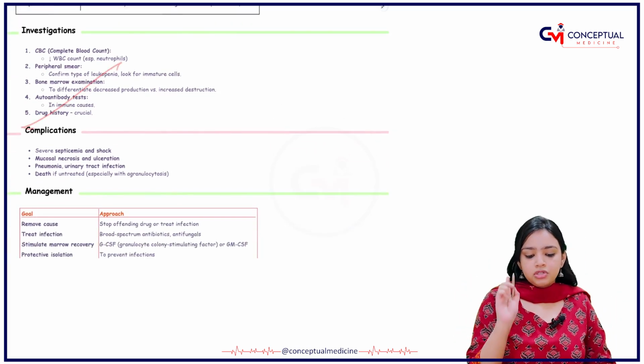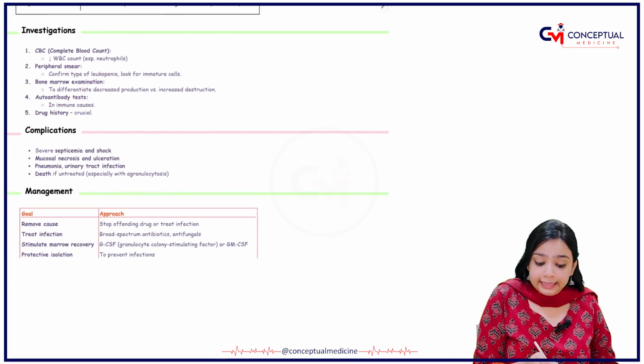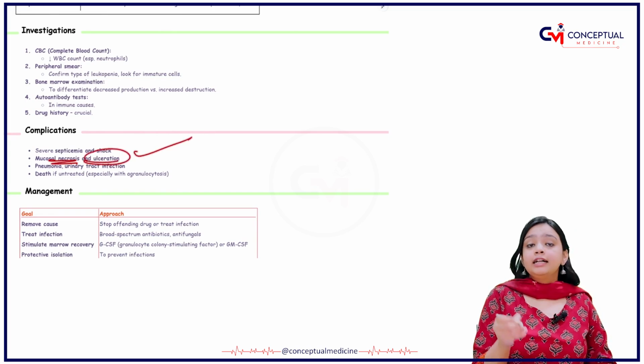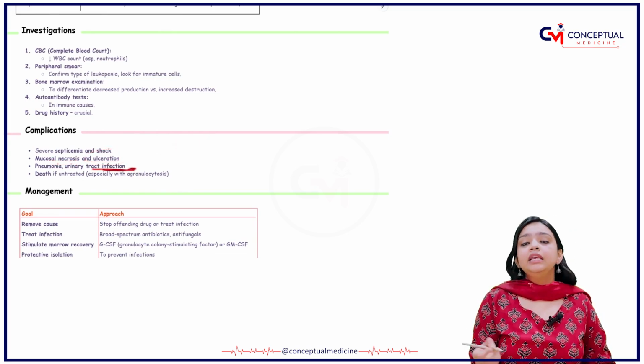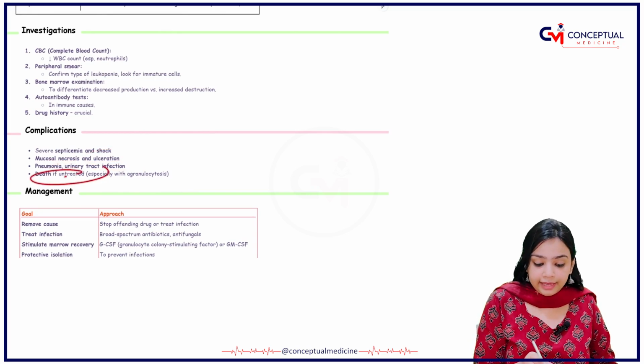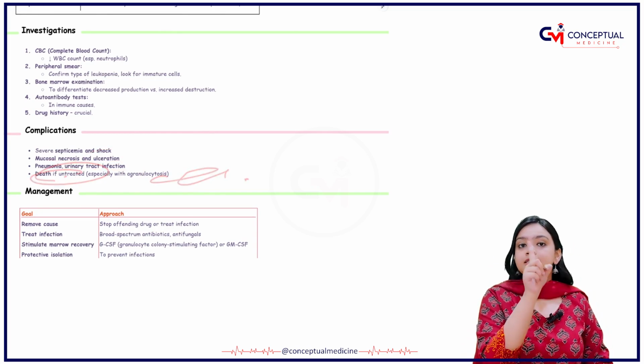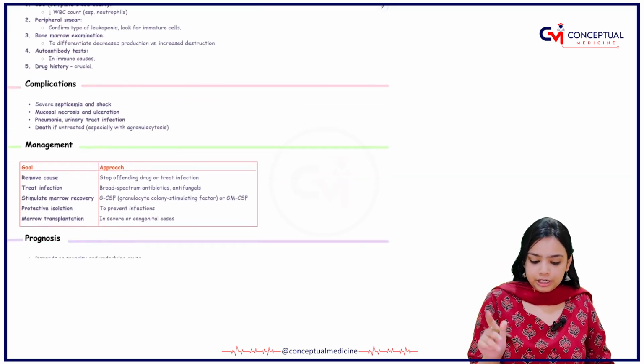What are the complications? The first thing can be severe septicemia and shock. Then there can be mucosal necrosis and ulceration. Then there can be urinary tract infection, and there can be death if it is uncontrolled and untreated.